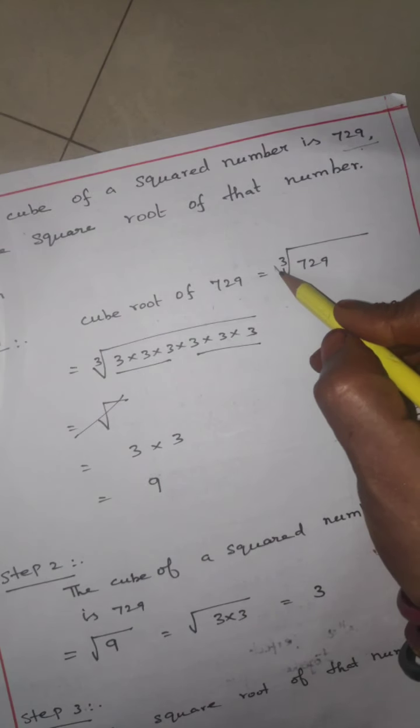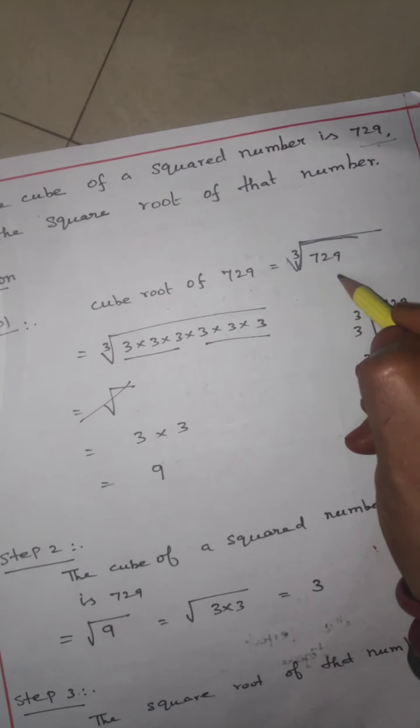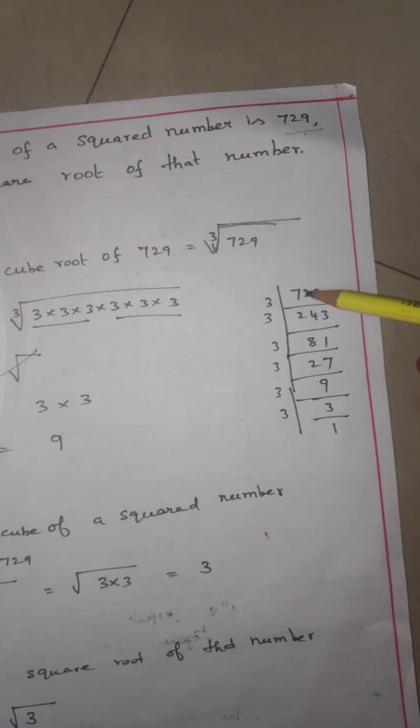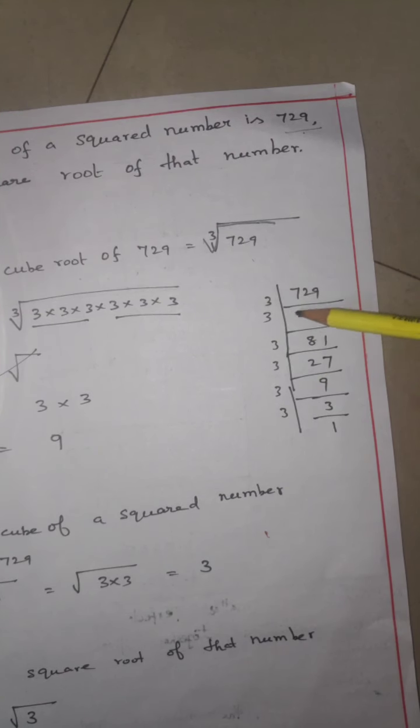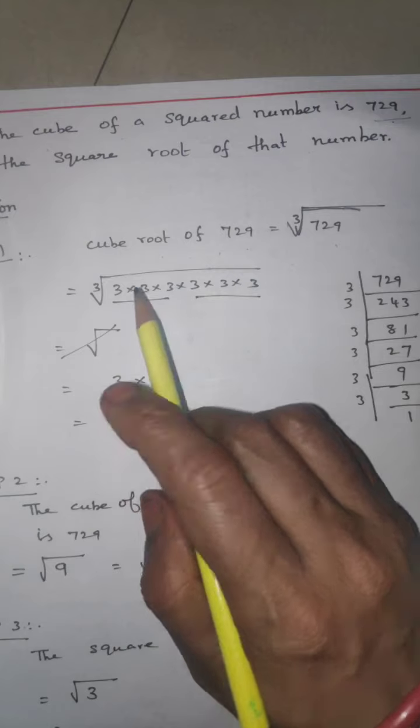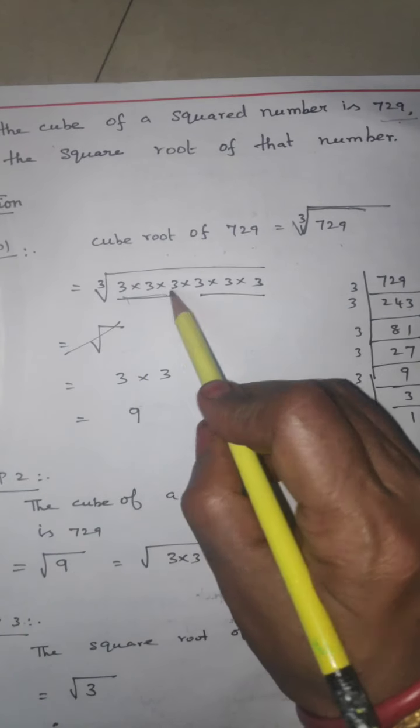Write the cube root, and inside it write 729. Divide the number by the LCM method. Third table is possible: 3 2s are 6, remaining 1, 4 3s are 12, 3 3s are 9. Divide and write the factors: 3 into 3 into 3, 3 into 3 into 3. These numbers are written under the cube root, so for 3 numbers write one number.